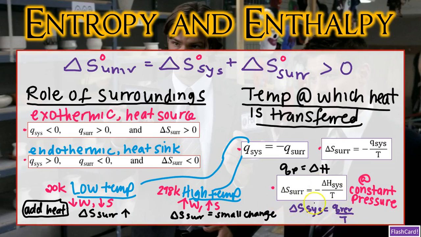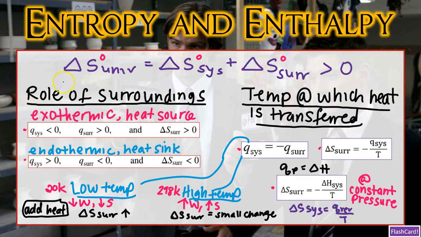So you might be asked to find delta S of the surroundings if you're given delta S of the system. And then you might be asked to go further and find delta S of the universe, right? Or you might even have to find delta S of the system if you're given delta S of the surroundings, for example. You can even be asked to go further and calculate delta H of the system by using Hess's law and just taking the sum of the products minus the sum of the reactants, similar to what we saw before for a delta S in its standard state. And specifically, delta S of the reaction in its standard state.